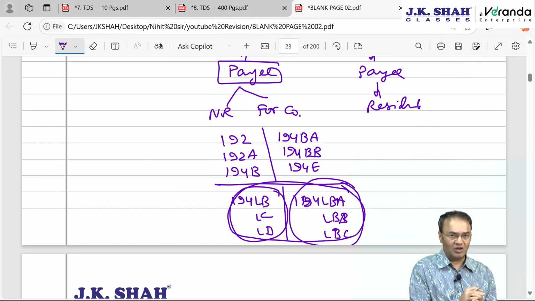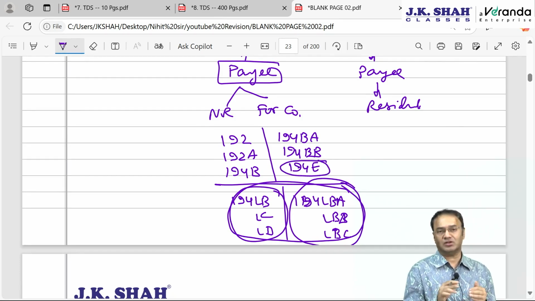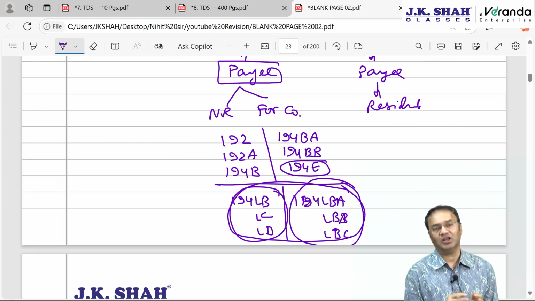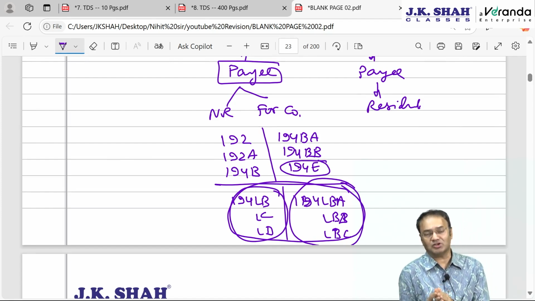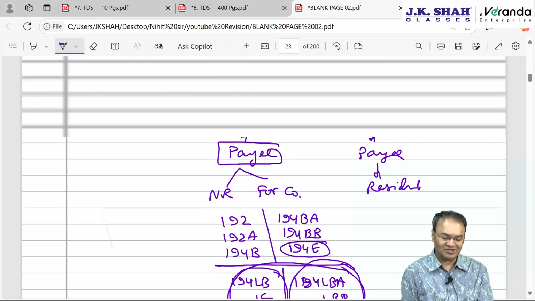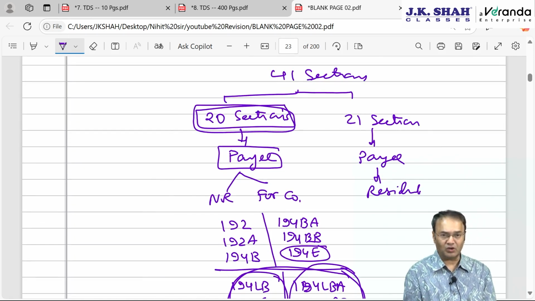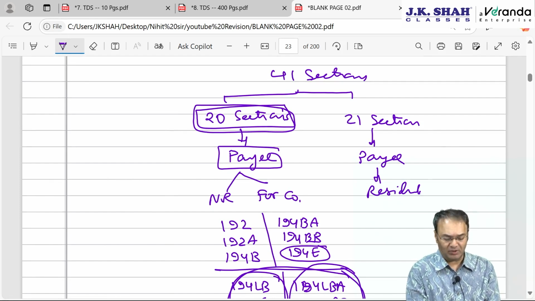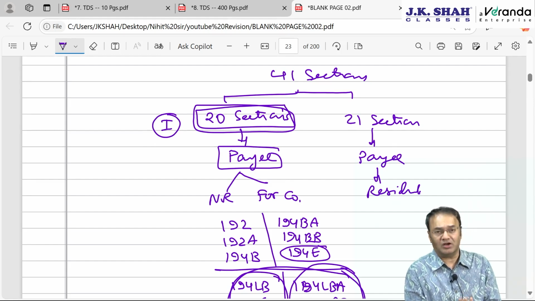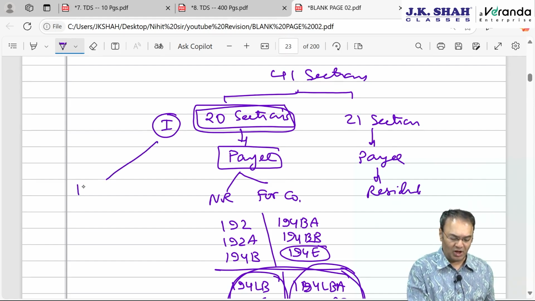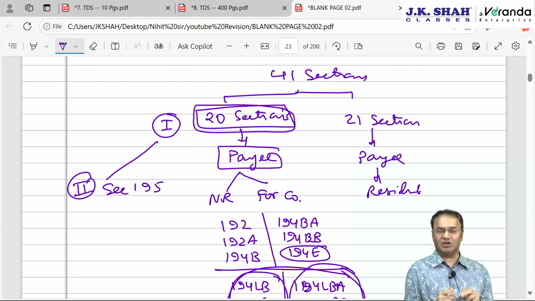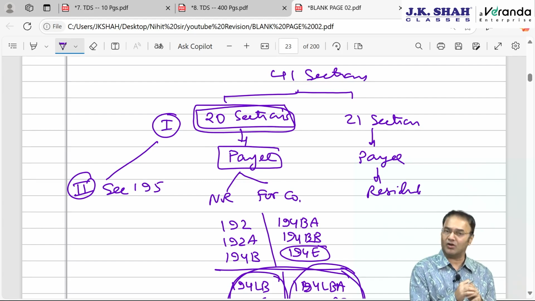Some of the sections, payee has to be non-resident, and if you recollect, non-resident sports association, sports person or non-resident foreign national entertainer, 194E, 20% TDS rate. Here the payee has to be non-resident only. So for some sections, payee has to be non-resident only or foreign company, and in some of these sections payee could be resident or non-resident. There are such 20 sections in totality. If TDS is applicable under these 20 sections, first priority will be given to them. If TDS is not attracted under these 20 sections, then second priority will be given to 195 section. So 195 section is applicable as a second priority whenever payee is non-resident or a foreign company.